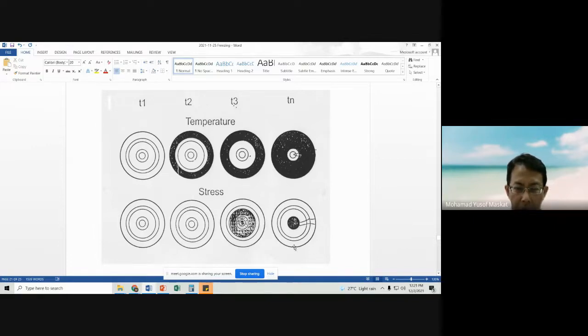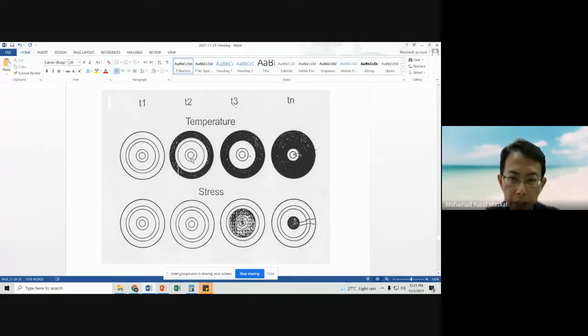This is the stress. What happens is that you can see at time 1, everything is the same. The temperature is uniformly distributed at any point of the product, and the stress is basically non-existent. Then when we freeze it, of course the outer layer will start to freeze first, because it is closest to the removal of heat, so the temperature of the outside layer will drop.